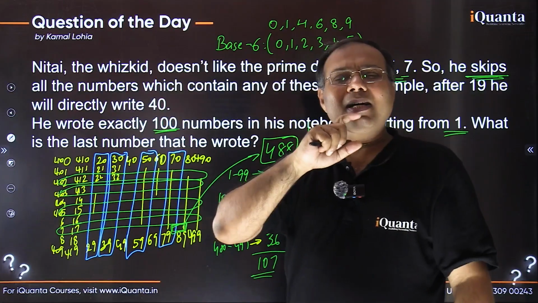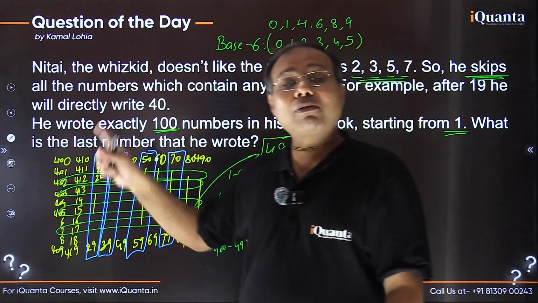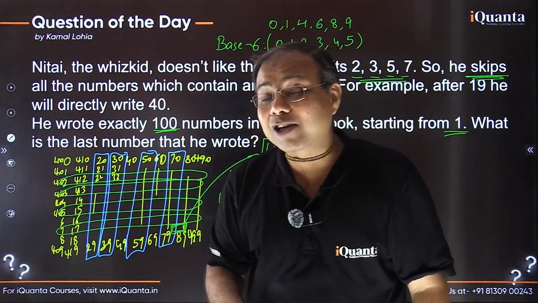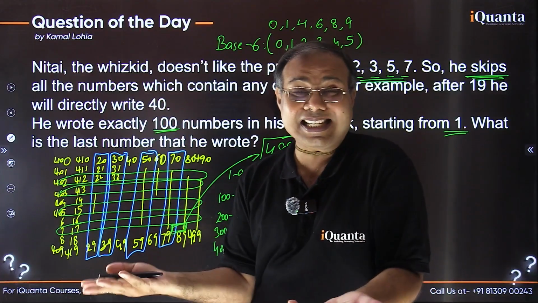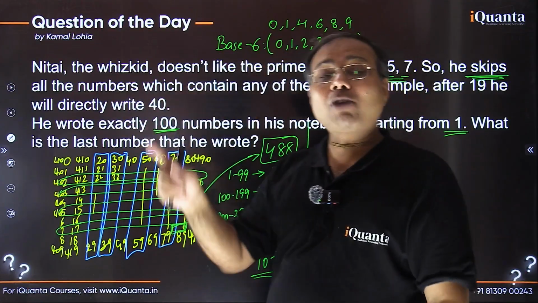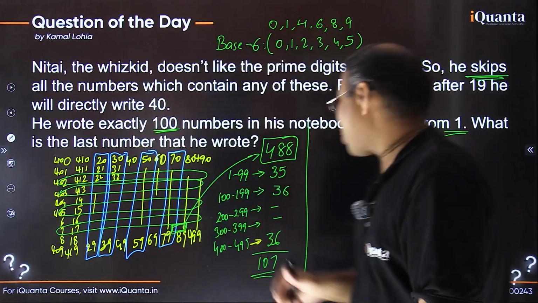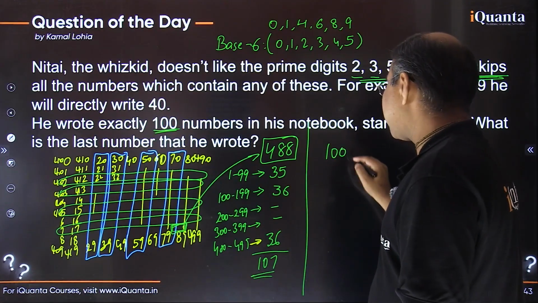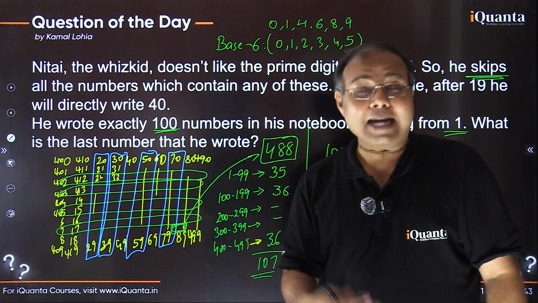So now, when I'm saying he has written exactly 100 numbers and I need to find out this last number, the question is actually, I need to convert this 100 of our usual sense, that is base 10, into base 6, right? So what would be the representation of this number 100 in base 6? That is the actual question, right? So 100 of base 10, what would it look like in base 6?